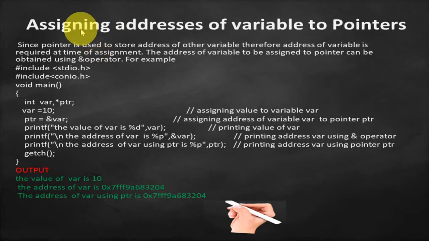Next topic is assigning the address of a variable to the pointer, okay. Since a pointer is used to store the address of another variable, therefore the address of the variable is required at the time of assignment, and the address of the variable to be assigned to a pointer can be obtained using the ampersand operator. For example, here in this example I have taken a variable var and a pointer ptr of integer type.